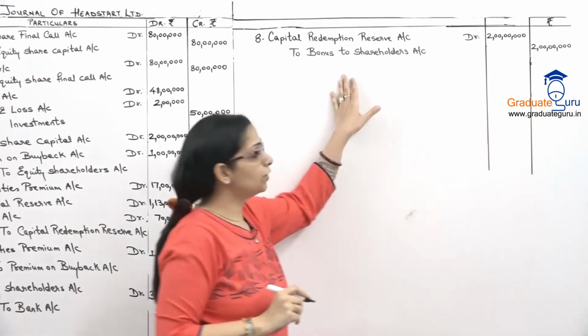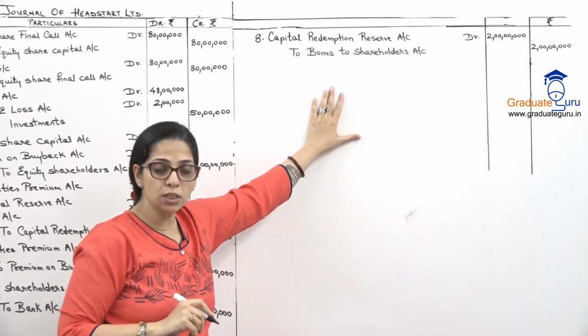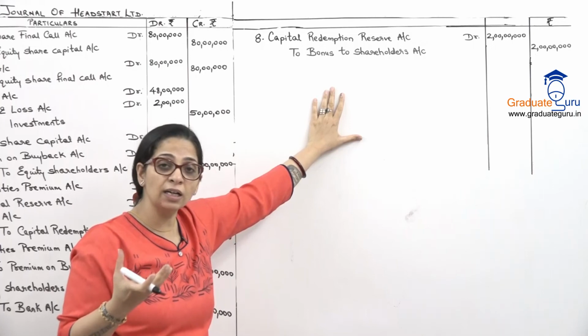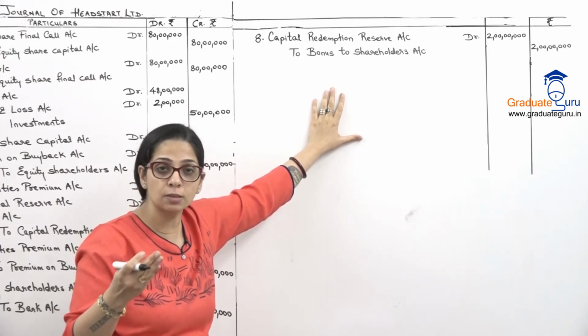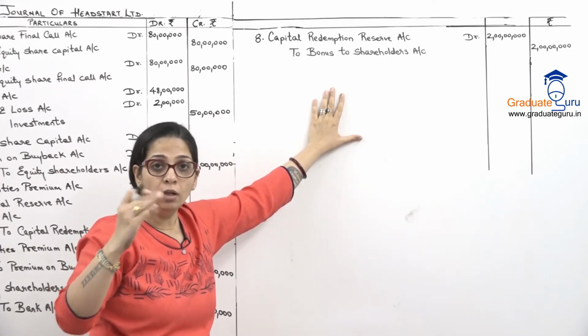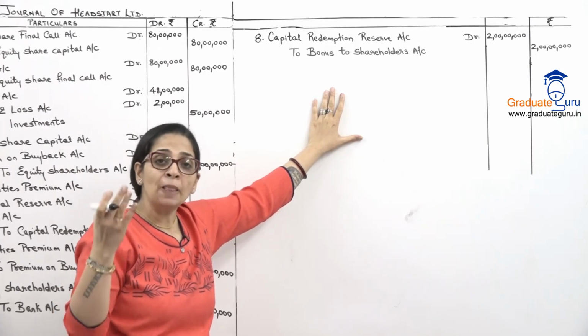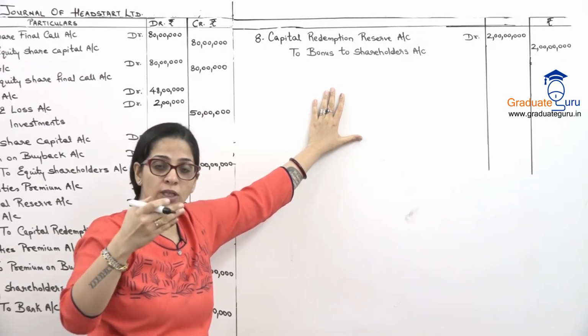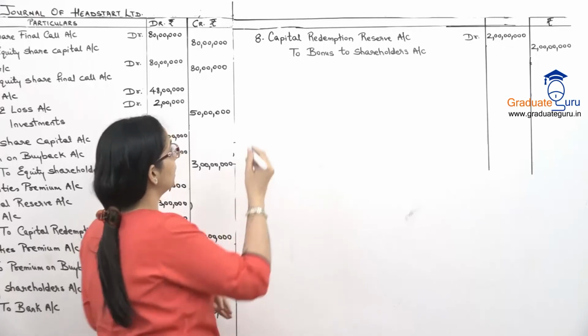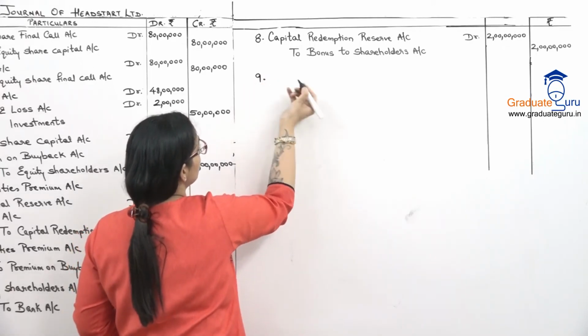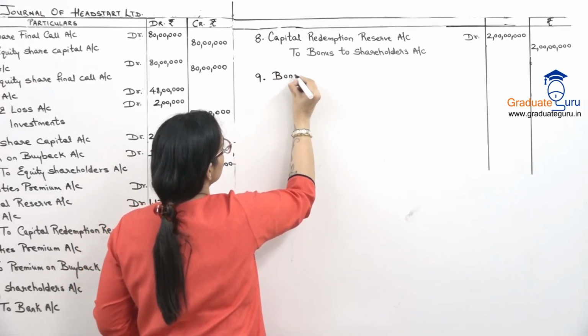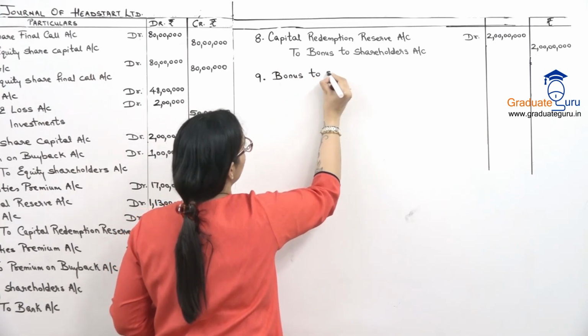And we can't leave the balance in bonus to shareholders. हम बोनस दे रहे हैं मीन्स हम क्या कर रहे हैं? वी आर क्रिएटिंग न्यू शेयर्स. बोनस हम शेयर्स के फॉर्म में दे रहे हैं. So we have to transfer that bonus amount to the share capital. So my last entry is bonus to shareholders account debit.